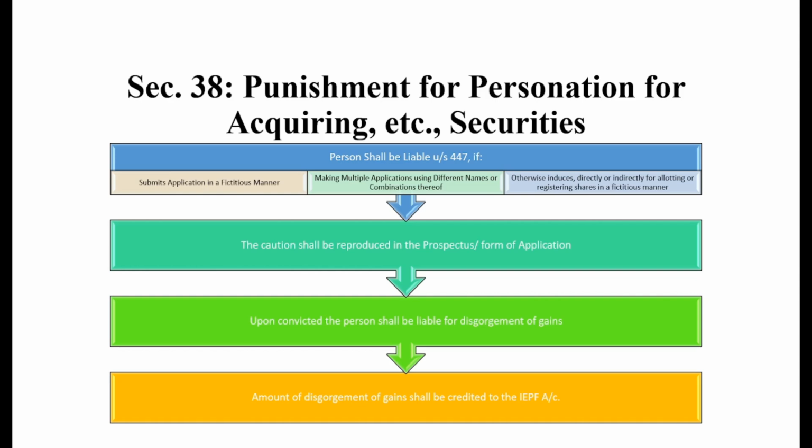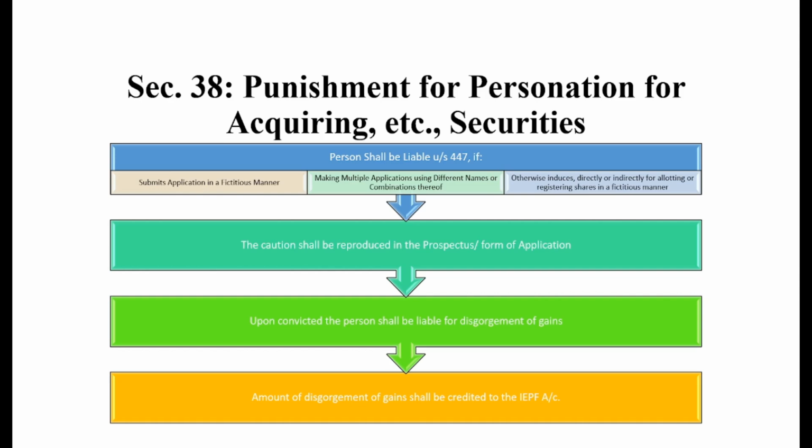Okay, next, moving ahead with the next section, which is section 38, punishment for personation for acquiring, etc., securities. A person shall be liable under section 447 if a particular person submits an application which is not actual or not based on real data.